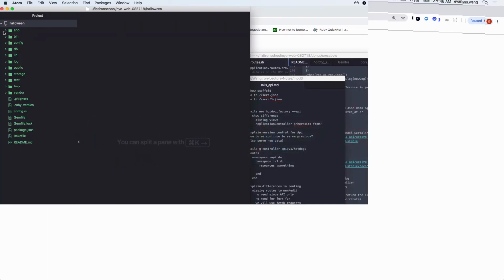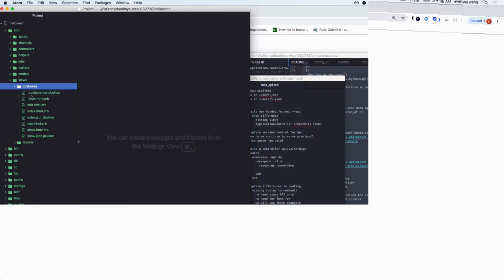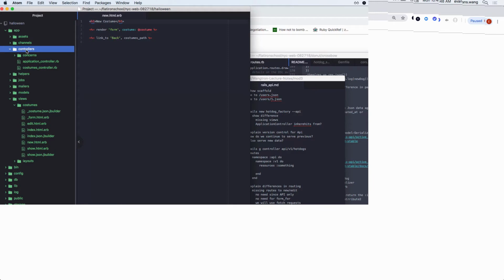Where would I go to see where my Rails app will send me back HTML: in my views, in my models, or in my controllers? Views is going to tell the Rails server what to send back. Views is what? Views is just the HTML ERBs, right? So the controller tells me what to send back. So let's take a look.